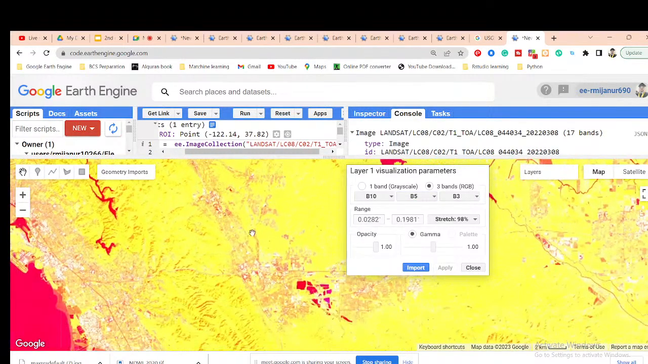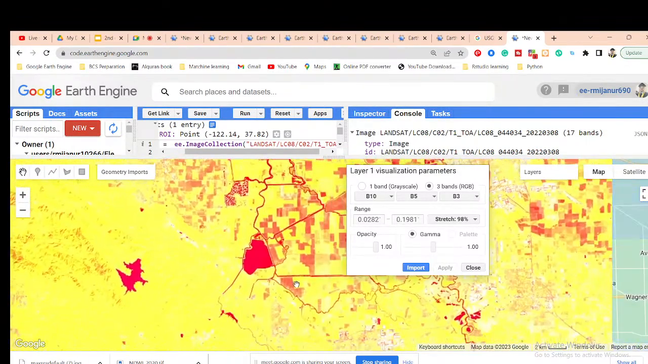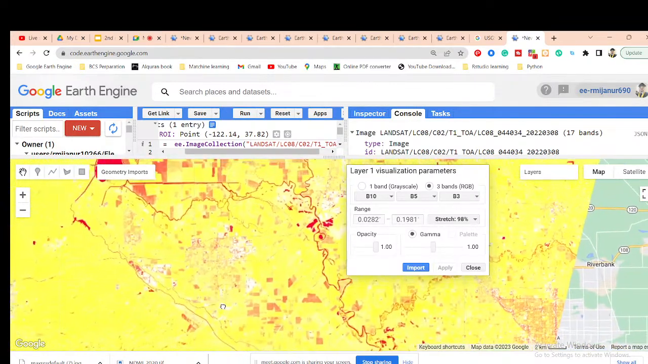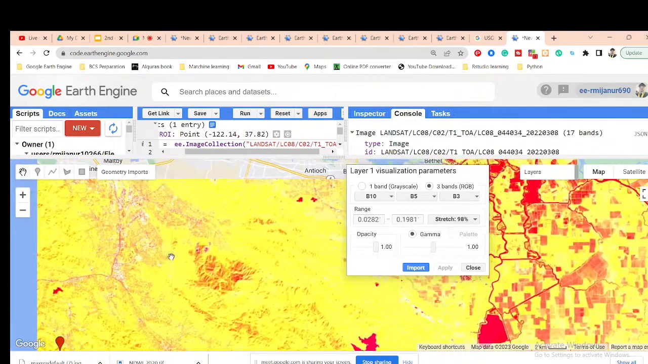Yes, now we can get this type of result. This time you can see the water body showing as a red color, barren land showing as a brown color, and it is vegetation.